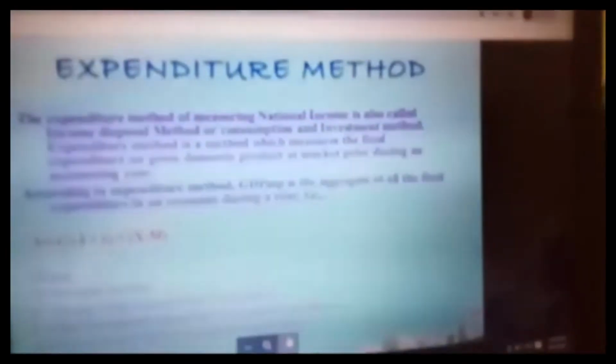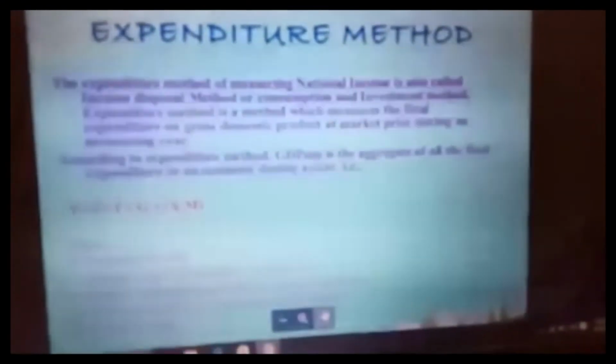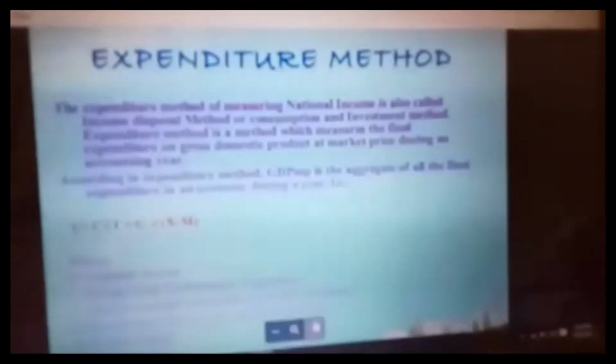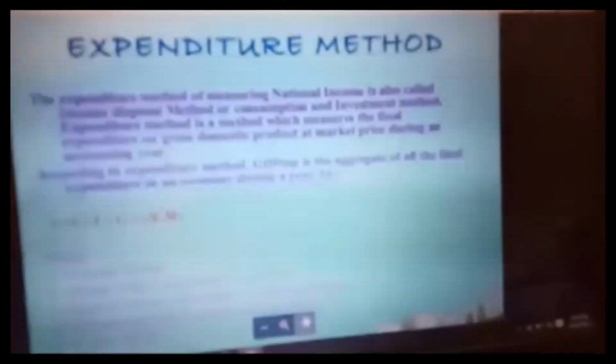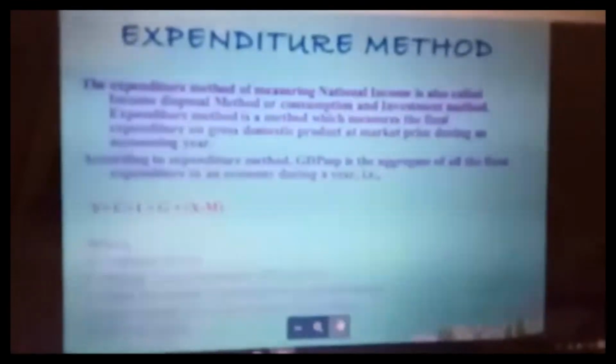Expenditure method. What is the expenditure method? The expenditure incurred by the society in a particular year is added together, and this is called national income calculation through the expenditure method. The equation is Y = C + I + G + (X − M). C is private consumption, I is private investment, G is government expenditure, and X − M is net export. Certain things are not included in the expenditure method.